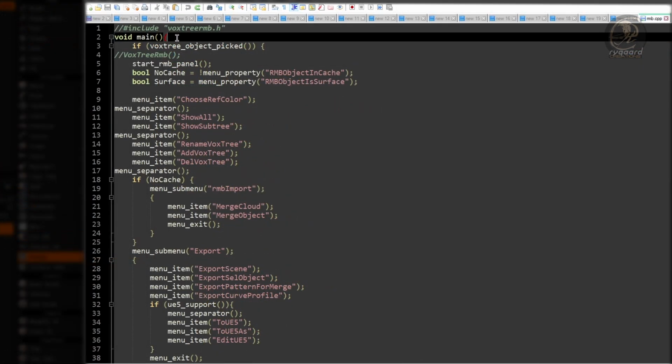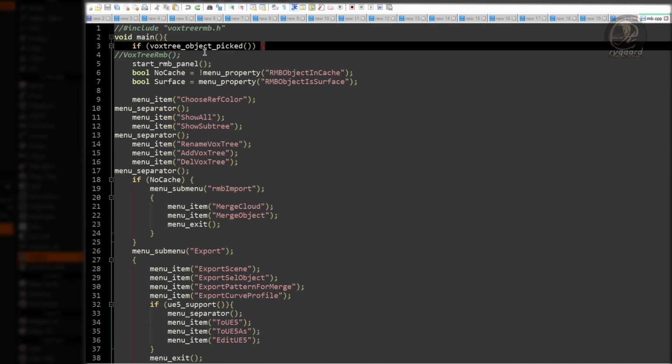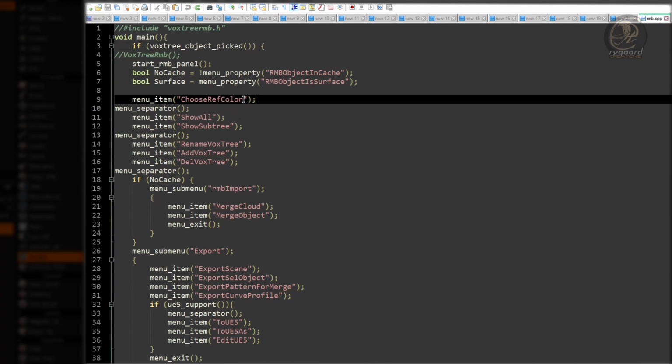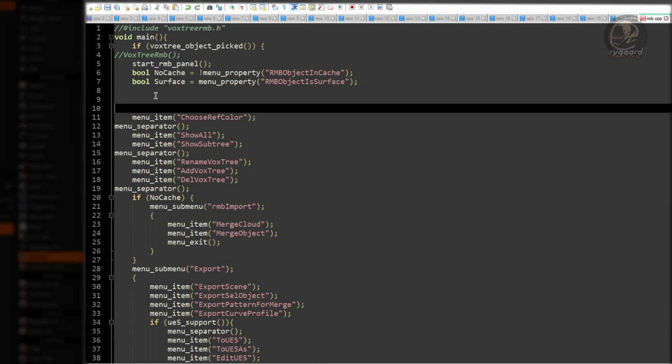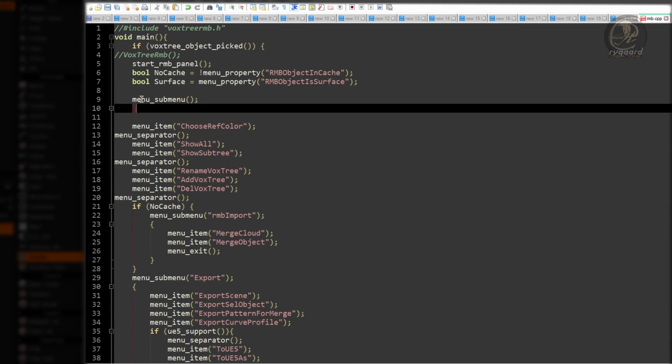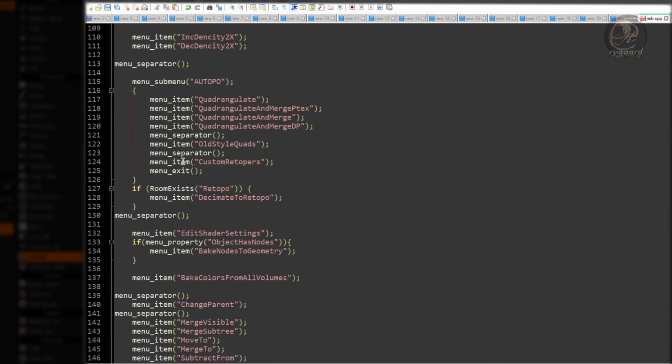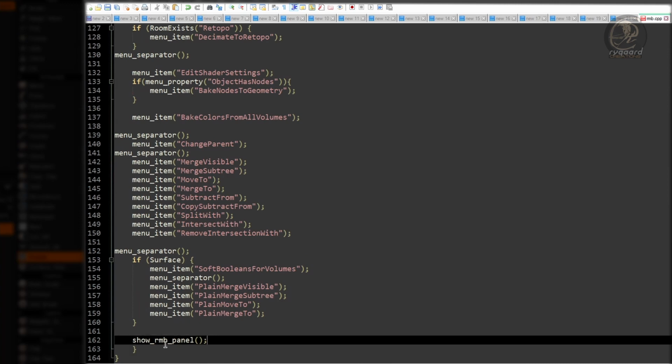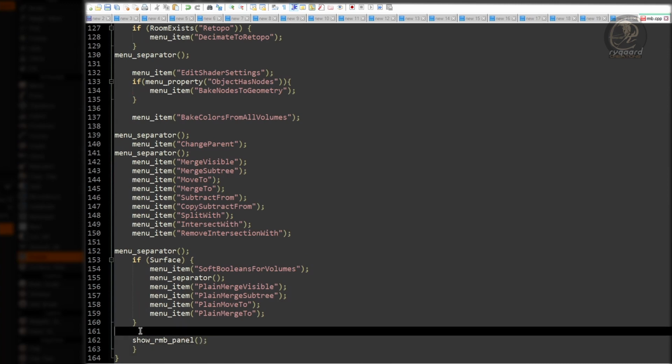In the main function, inside the conditional structure if vox3 object picked, above the menu item choose ref color function. Right here, I will create the function menu submenu, open and close parentheses, semicolon, open curly bracket, and down there, above the show RMB panel function, I'll close curly bracket, okay?